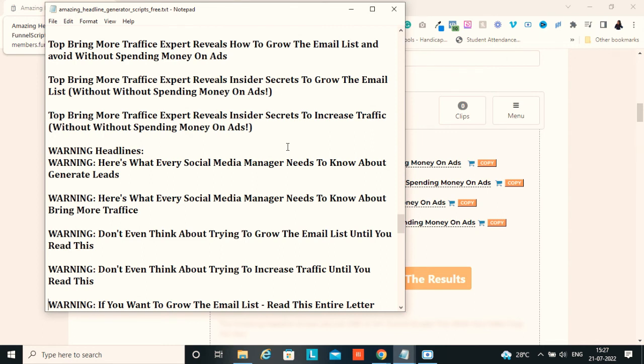So you can just use a combination of both and try to build a very good headline which can get you more attention and get more traffic to your funnels, ads and your content. Use these applications to create successful and engaging headlines to see more traffic and engagement on your content.